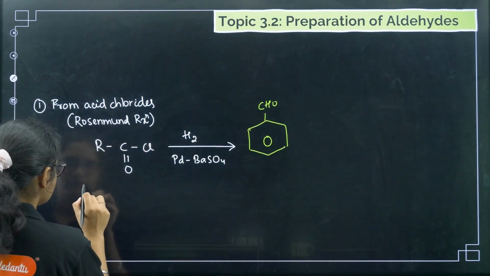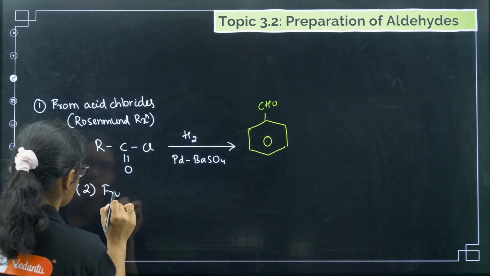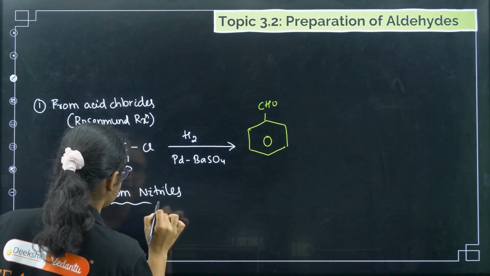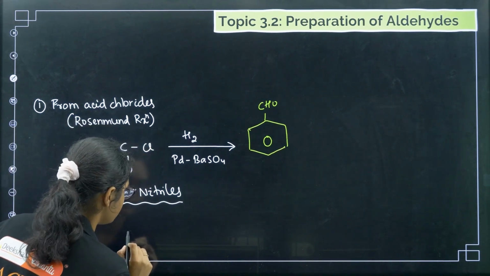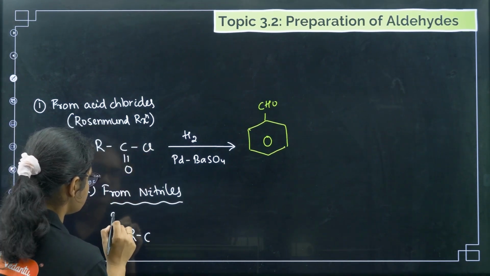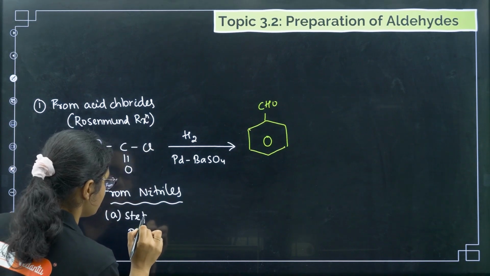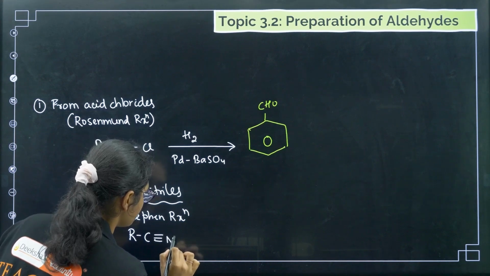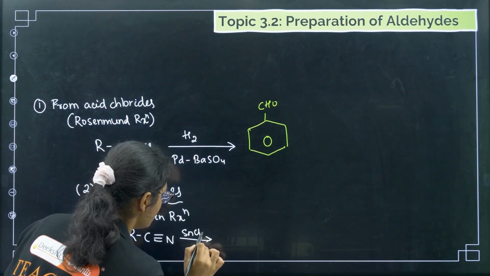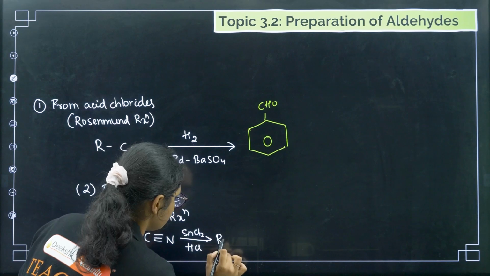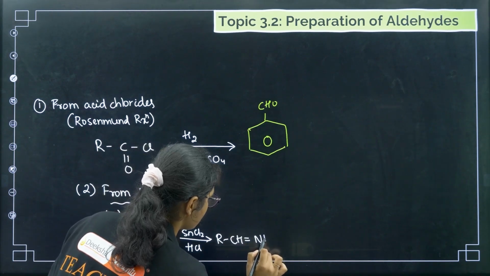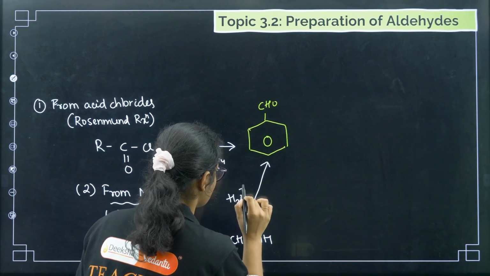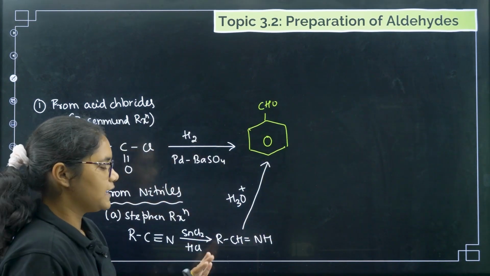Now coming to the second one, from nitriles. So if you remember, from nitriles we have A, that is your Stephen reduction. You can use RCN, then you have to use SnCl2 and HCl. So this will give you imines, right? After you get imines, just treat it with hydrolysis. It will give you aldehyde.